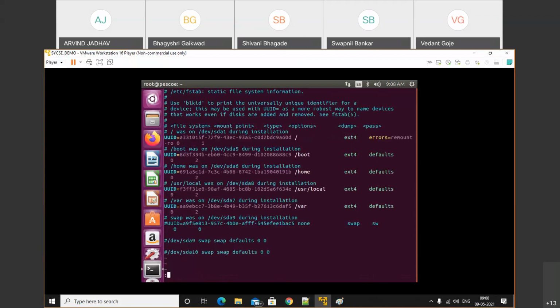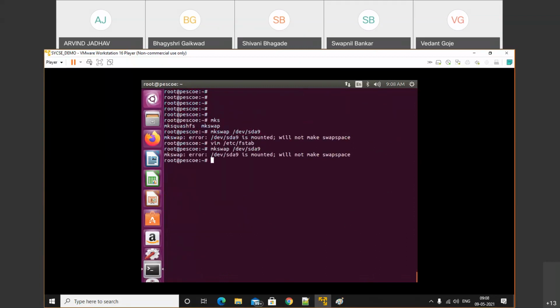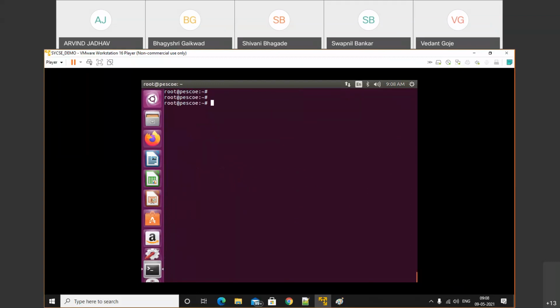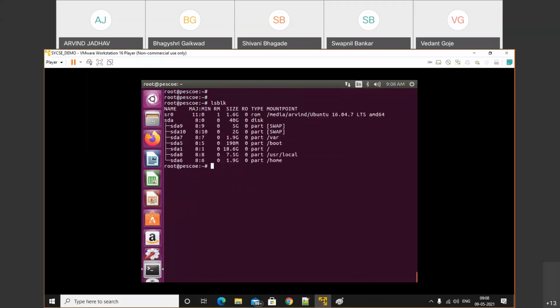This one is also hashed. Now it's showing it's mounted. So for that, swap off.